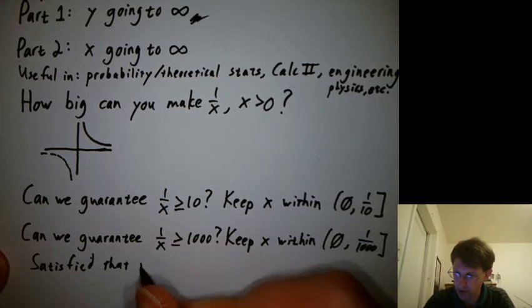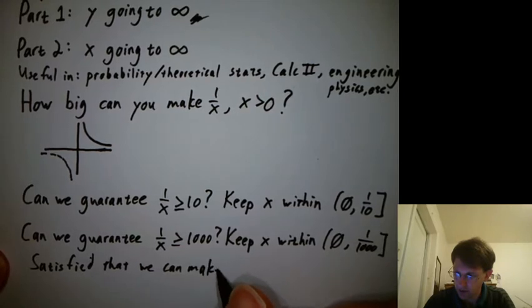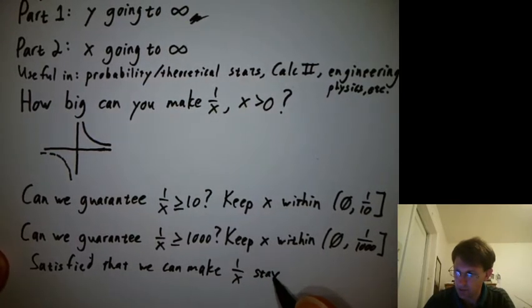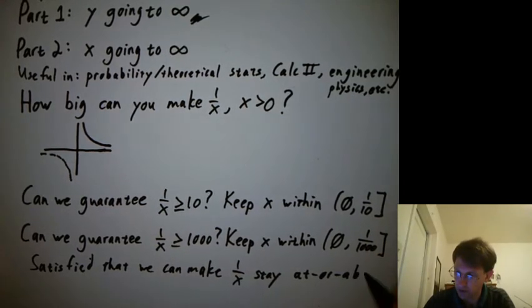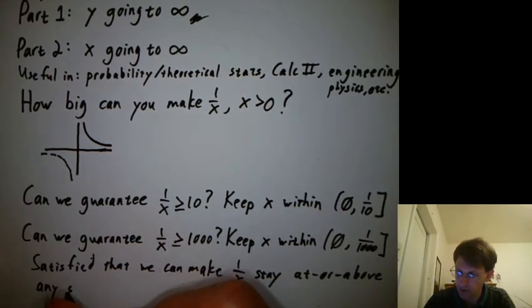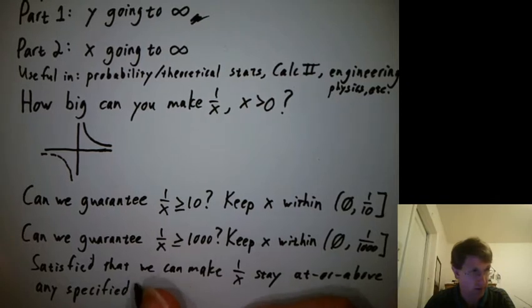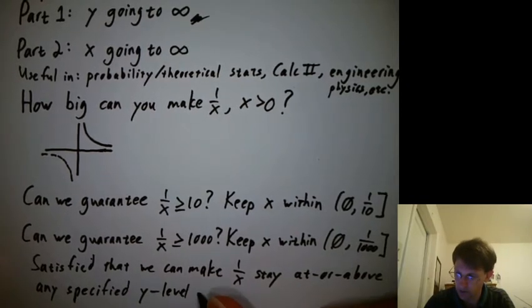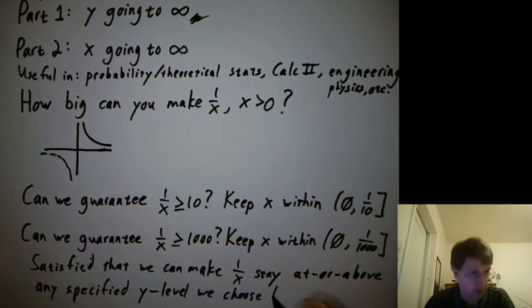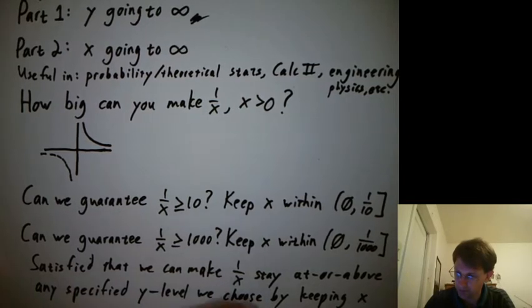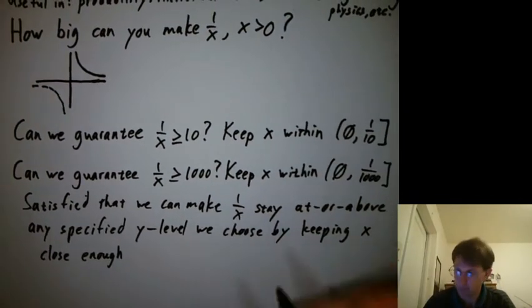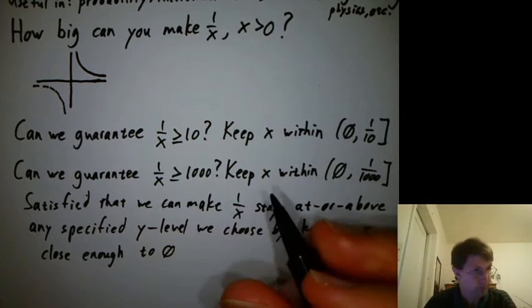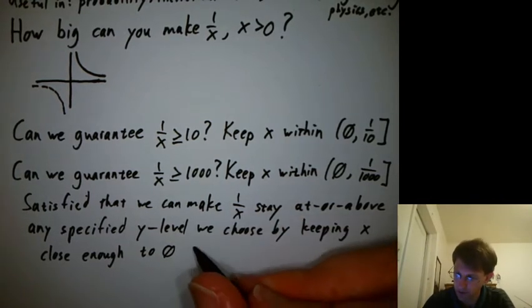So satisfied that we can make 1 over x stay at or above any specified y value, a y level we choose, by keeping x close enough to 0. We'll allow equality. But still positive. We're just dealing with the positive numbers here.